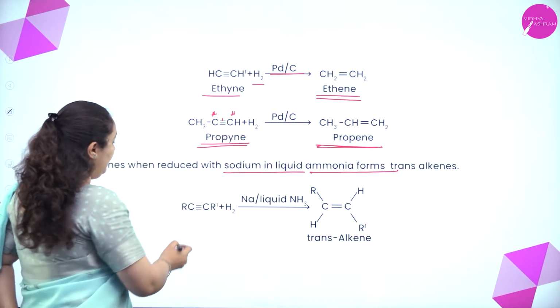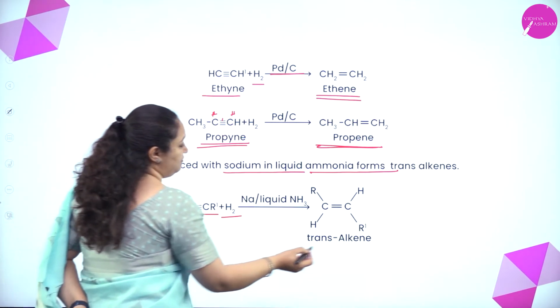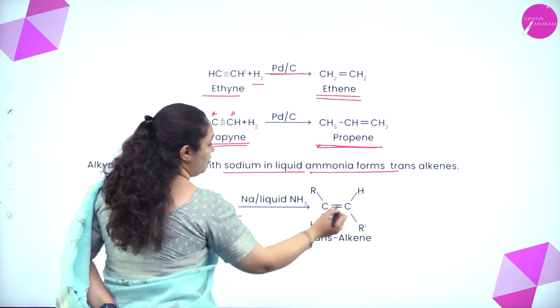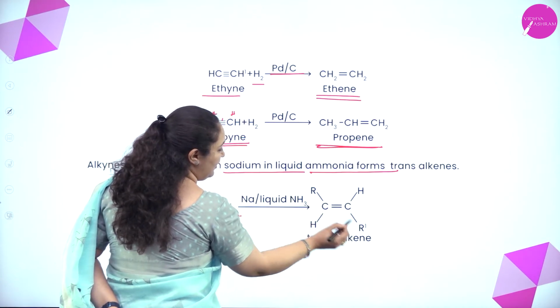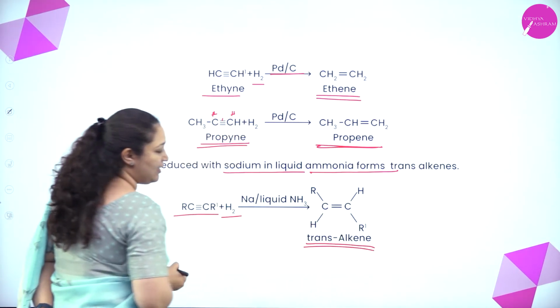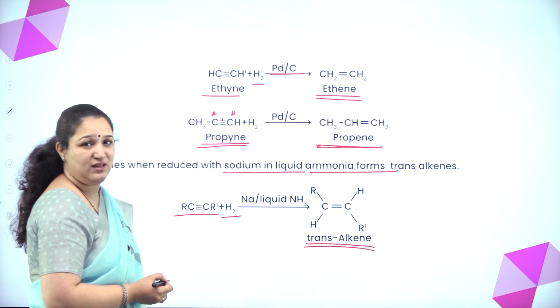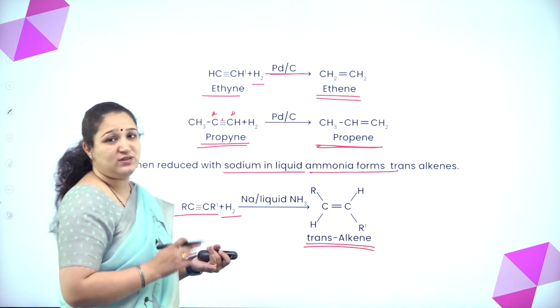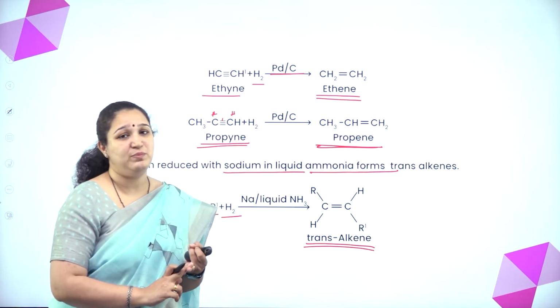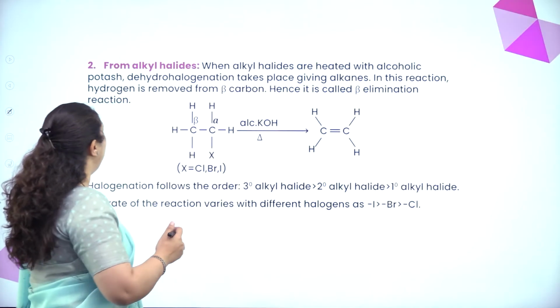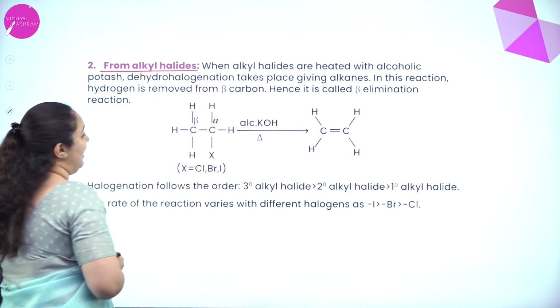So if we are taking alkyne with hydrogen, and the hydrogens are added on opposite sides, the alkyl groups are opposite, then it is called the trans alkene. Okay, so that's about the cis alkene and trans alkene preparation. Next is preparation from alkyl halide.